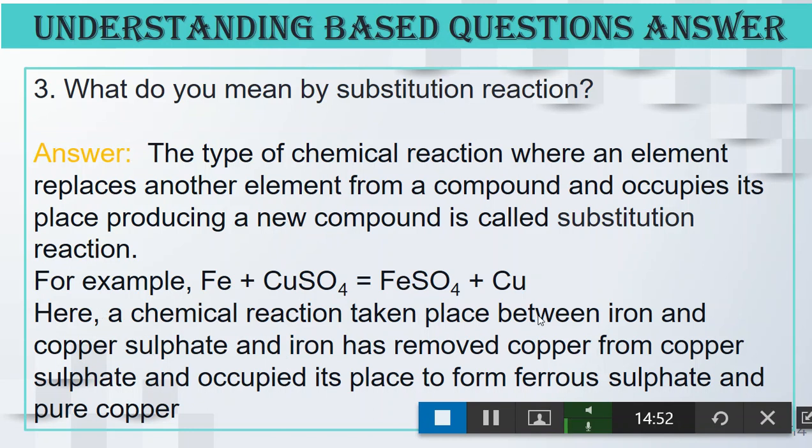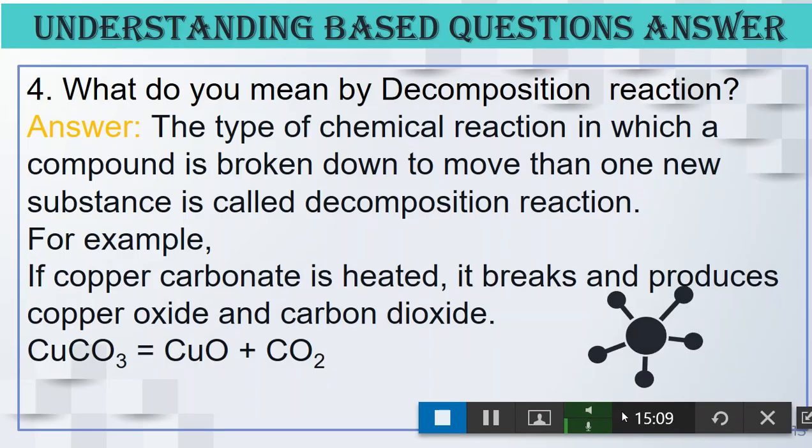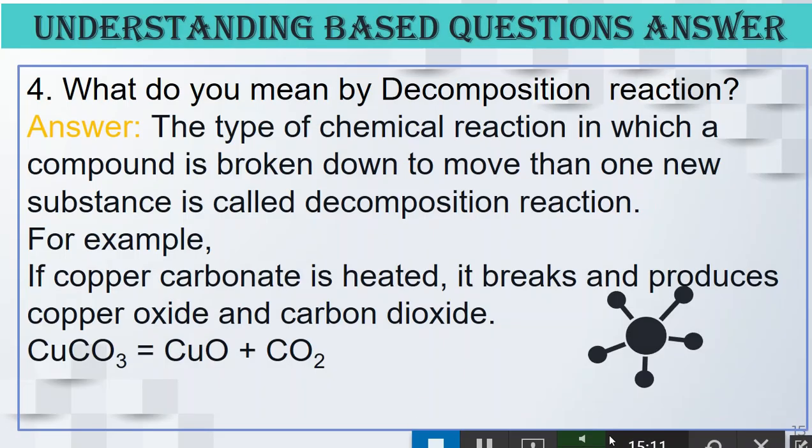Here a chemical reaction takes place between iron and copper sulfate, and iron removes copper from copper sulfate and occupies its place to form ferrous sulfate and pure copper. Clear?